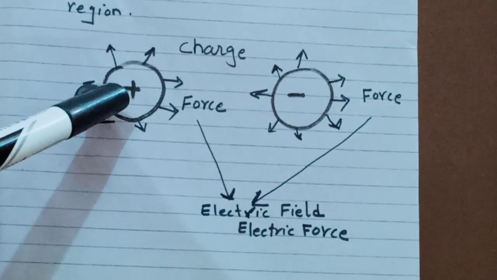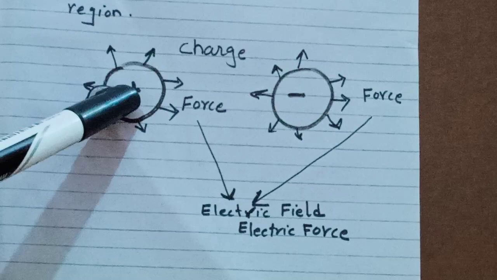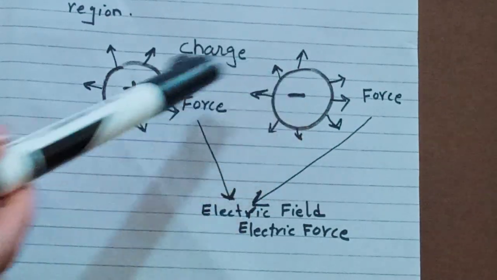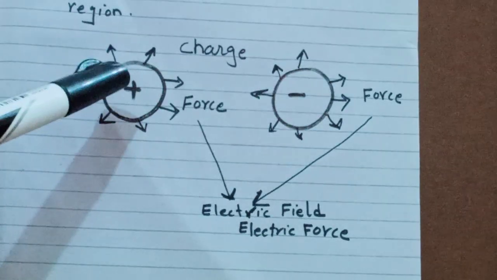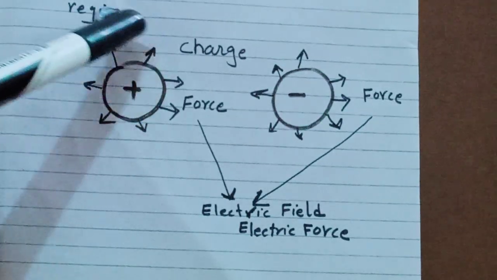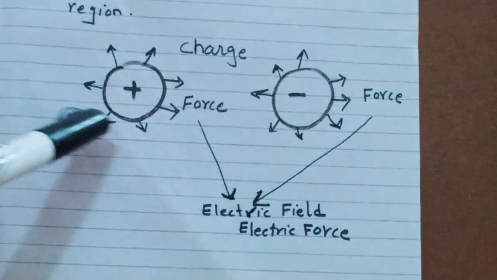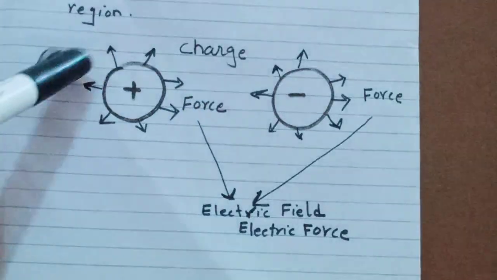So suppose there is a unit positive charge or a unit negative charge. Both the charges have this ability that they will provide a limited force around them, and that effect of limited force is called the electric field.